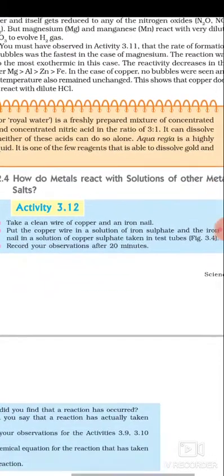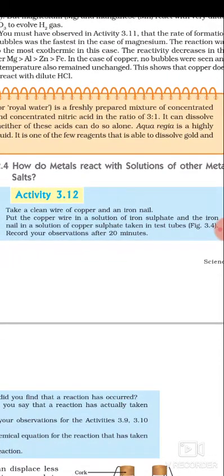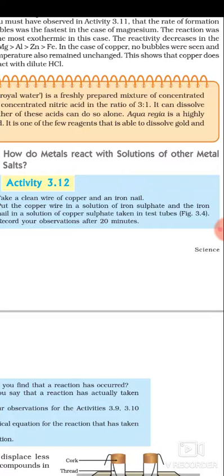Now the other topic is a metal reacting with the solution of another metal. Before going to this, I am asking you a question. Do you know what a displacement reaction is? How can we give a general equation for a displacement reaction?